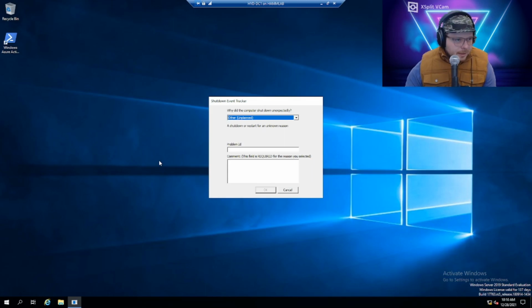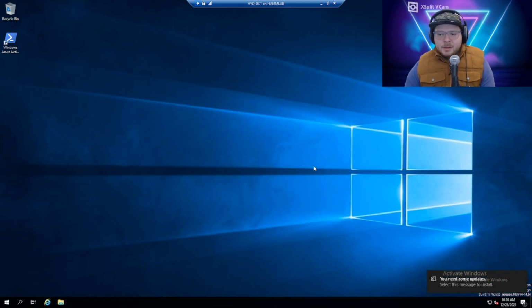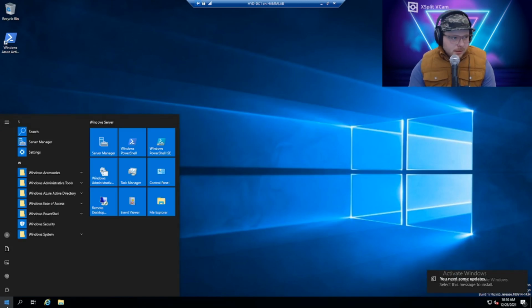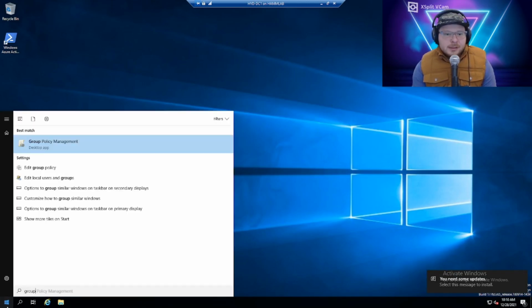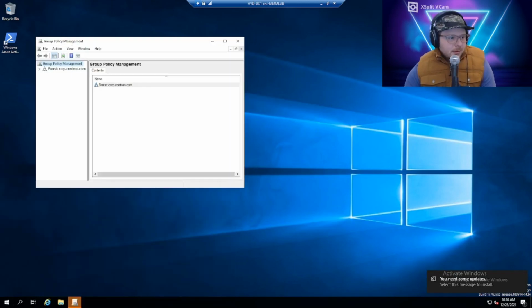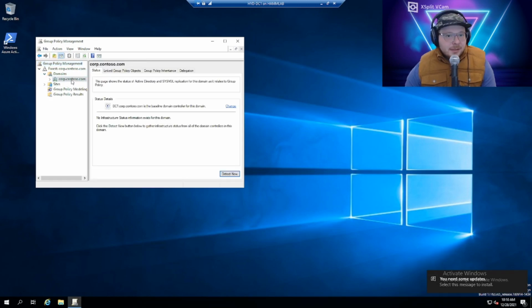So the two big things that we need to change is we need to allow printer sharing, which is going to be called file and printer sharing service. It's not just printers, as well as Windows Management Instrumentation, so WMI. So we're going to launch group policy management. We're going to create some inbound and outbound rules. So we're going to find our domain, which in the lab is going to be corp.contosa.com.